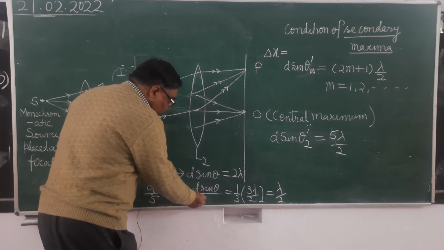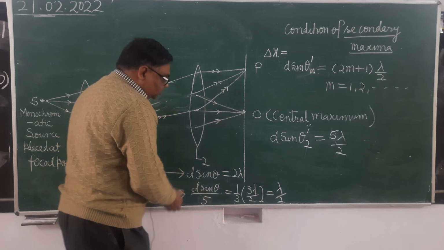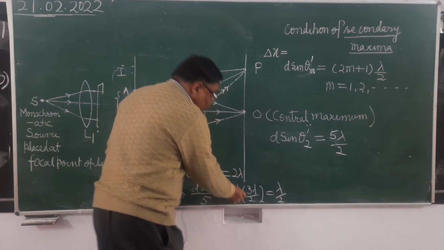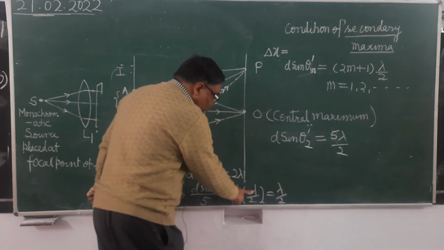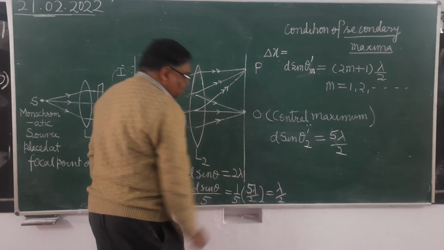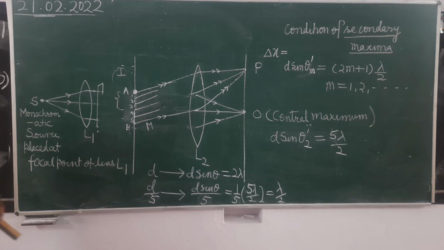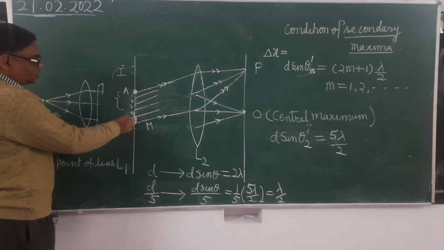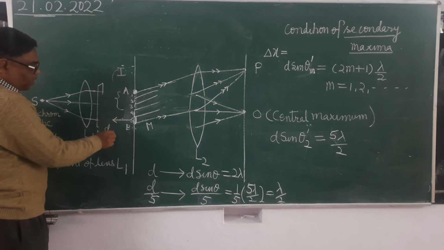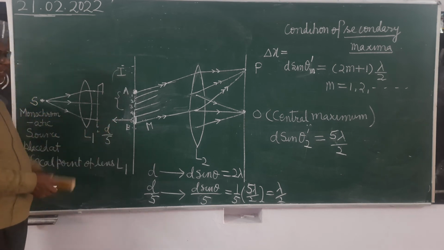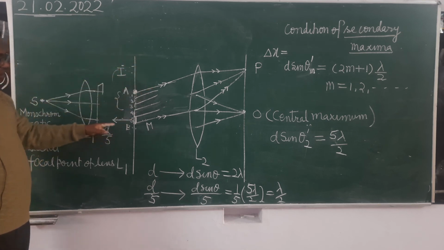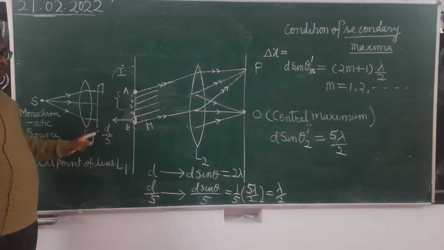It will be d sin theta upon 5, that is 1/5 of d sin theta, which is 5 lambda by 2, so it is lambda by 2. While the waves which are coming from the fifth part, whose width is d/5, besides the destructive interference, there will be some general illumination by the 1/5 part of the slit.